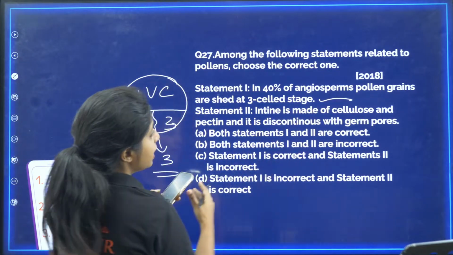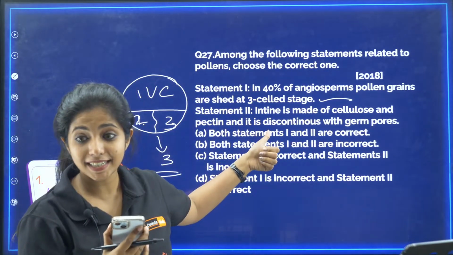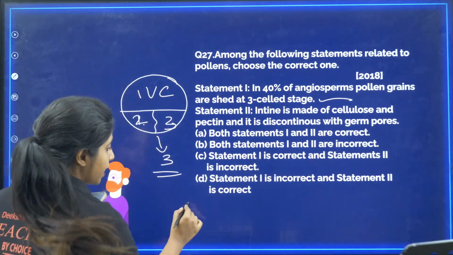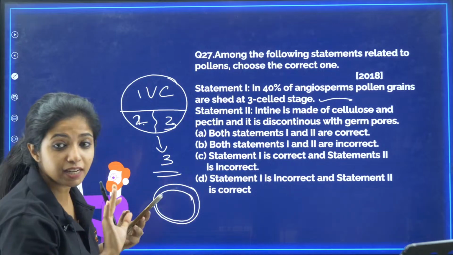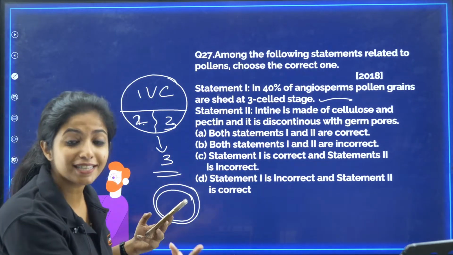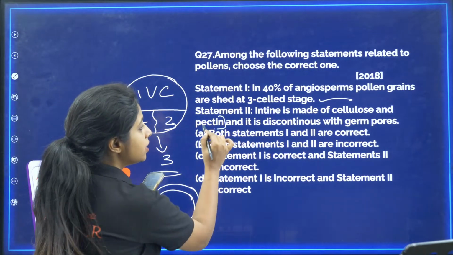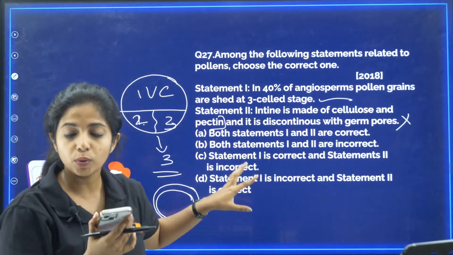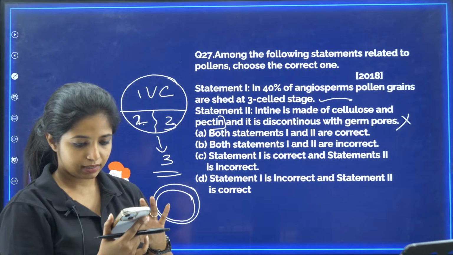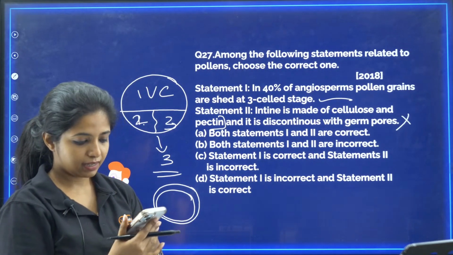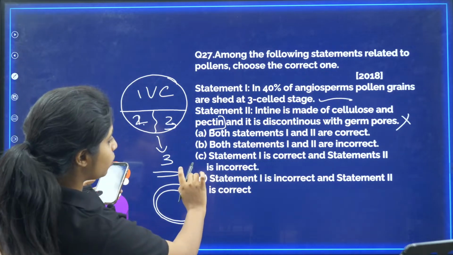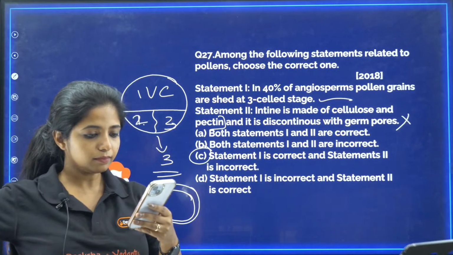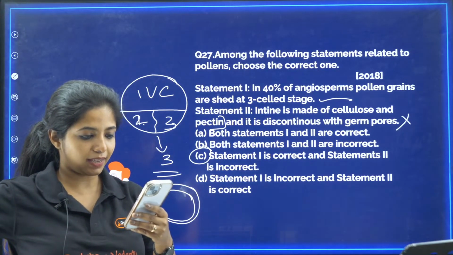So your answer, this is correct. Now, intine is made up of cellulose and pectin. We discussed this. And it is discontinuous with germ pores. Do you think it is discontinuous with germ pores? The pollen grain is surrounded by intine, and intine is not discontinuous. It is a continuous layer. What is discontinuous? It is exine. So until here, the statement was correct, but here, the statement became wrong. So can I say statement 1 is correct, statement 2 is false? Yes, I can definitely say. So statement 1 is correct and statement 2 is incorrect. C becomes your answer for this question. Okay, intine is continuous, yes, Trupta is saying.